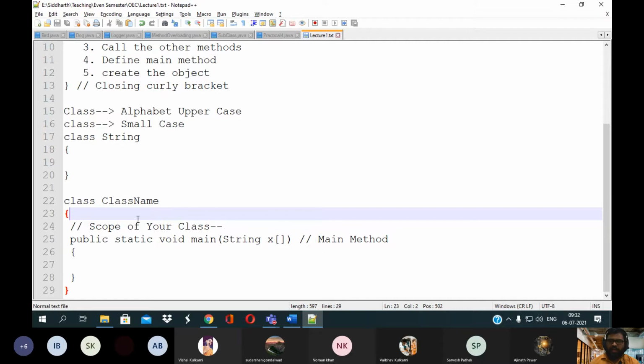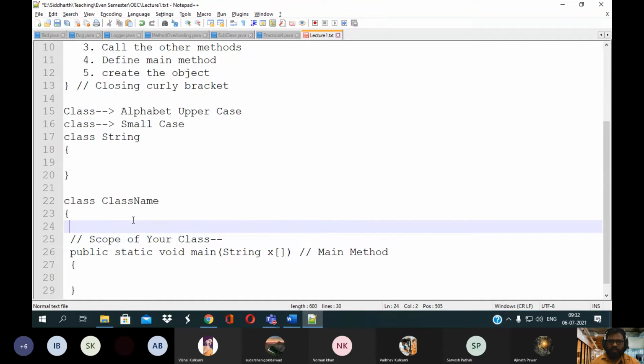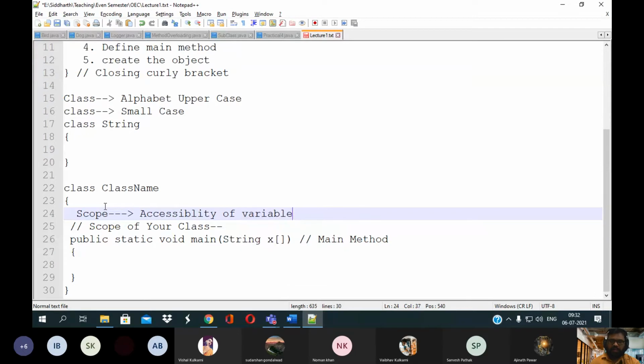On the basis of that, you need to define your variable, and after defining your variable, you need to give the scope. Okay, what is the scope? The scope means the accessibility of your variable. So where it can be accessible.